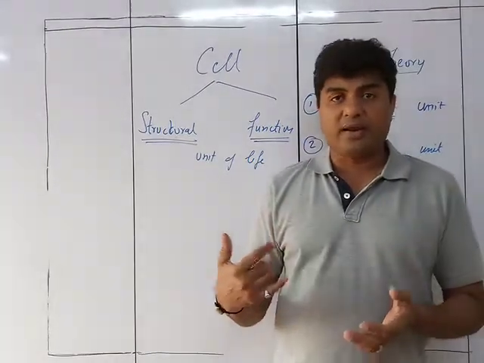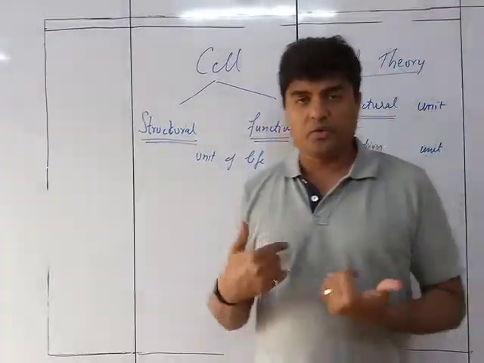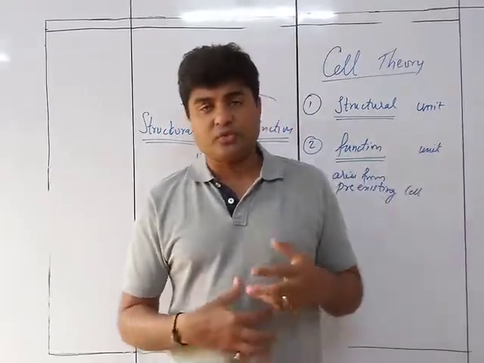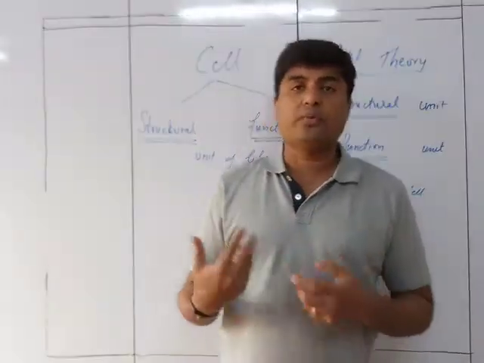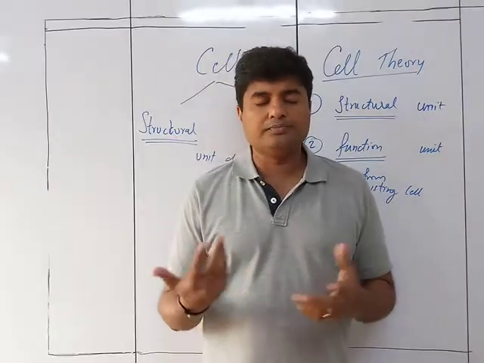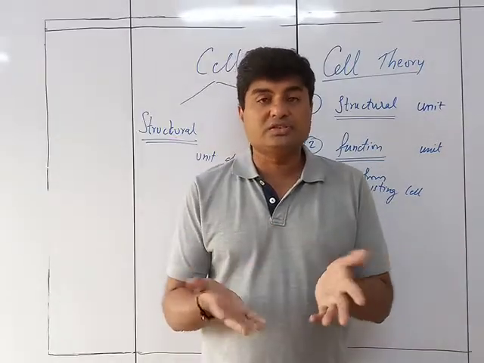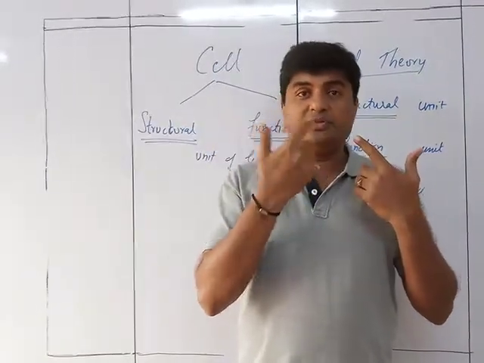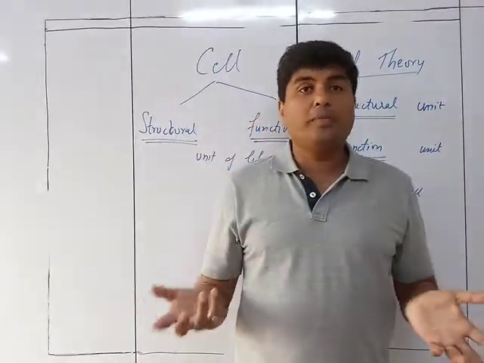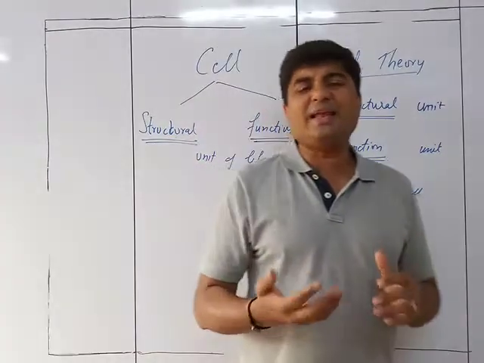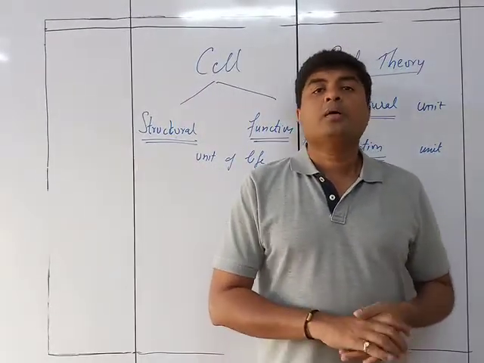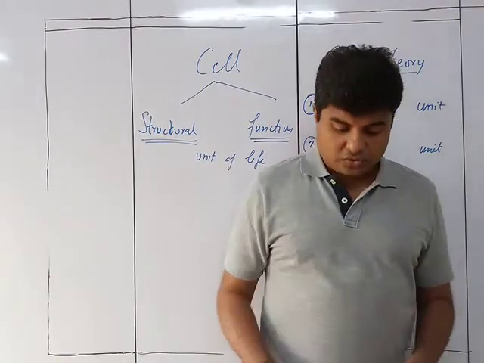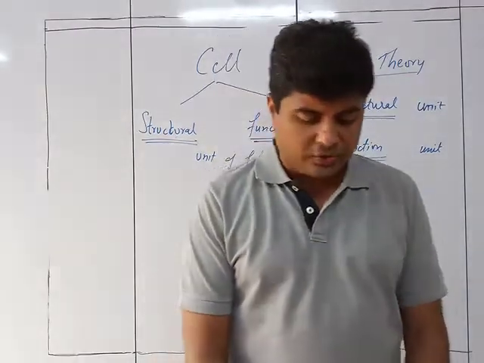Internally we are respiring, we are producing enzymes, gastric juice, different enzymes for the digestive system, or the salivary glands producing saliva, or tears. Any kind of function done by the body is done by the cell. That is why it is called the functional unit.